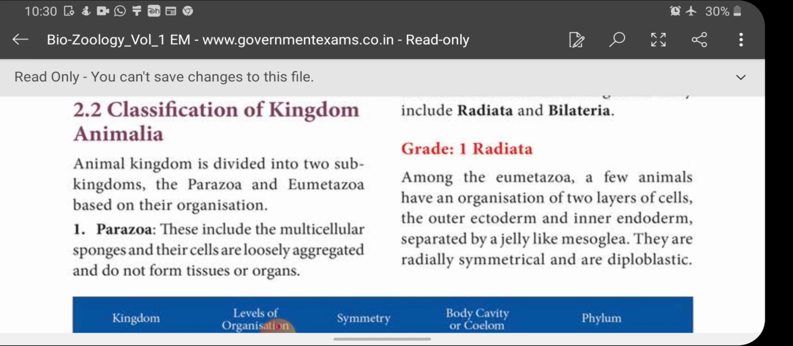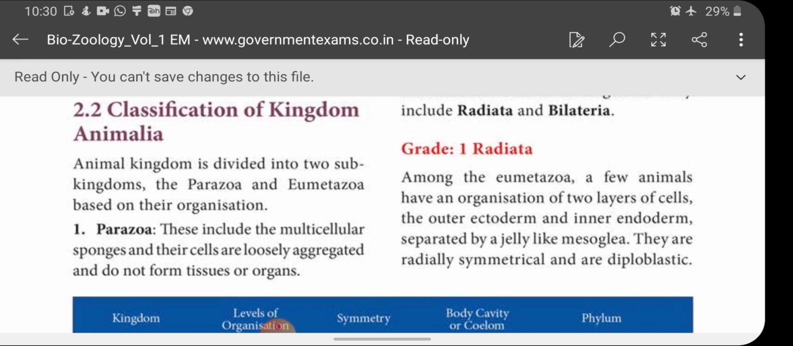Okay, what is Parazoa? What is Eumetazoa? Parazoa include the multicellular sponges, and their cells are loosely aggregated and do not form tissues or organs. Okay, you know, children, cells are the basic and functional unit of life. When cells combine together they form tissues, tissues together form organs, organs together form an organ system, and organ systems together form a whole organism, right?